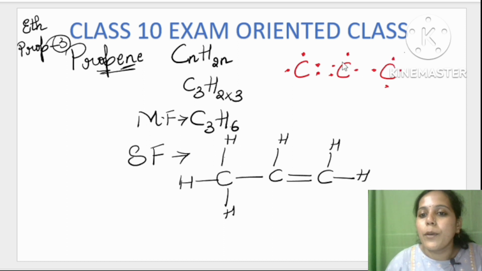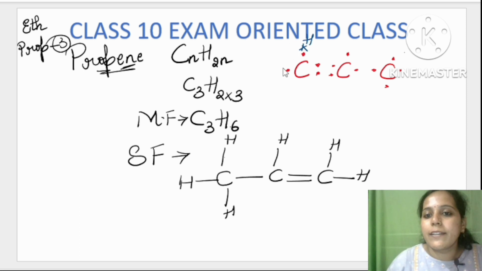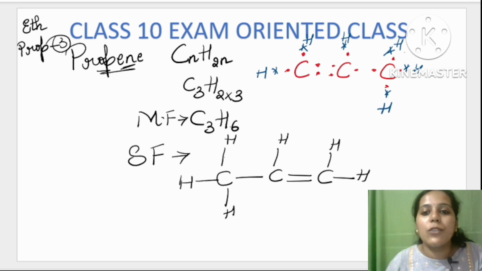So we create the double bond. We have to share 2 electrons. We are sharing 2 electrons. So now it's turn to write the hydrogen. So let's write the hydrogen. Here let's write 1 hydrogen. Write another hydrogen here. So done with 2, then 3, then it's 4, then it's 5, then it's 6. Very simple. Okay, it's not at all difficult. It's very, very simple.